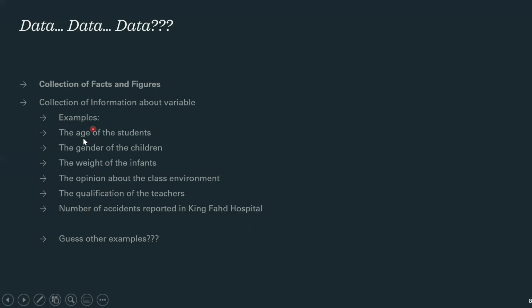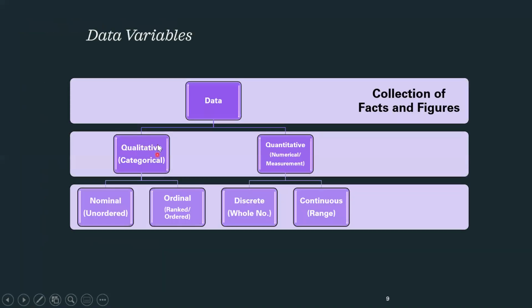In all these examples, when we ask about the age, the people answer in numbers, but when we ask for the gender, the people answer in quality, like male or female, not in numbers. Similarly, weight and number of accidents, when we ask someone, the answer comes out in numbers, while if we ask about the opinion and the qualification, the answers are some sort of quality or characteristics. This makes two main branches of the data type. One is qualitative data, another one is quantitative data.